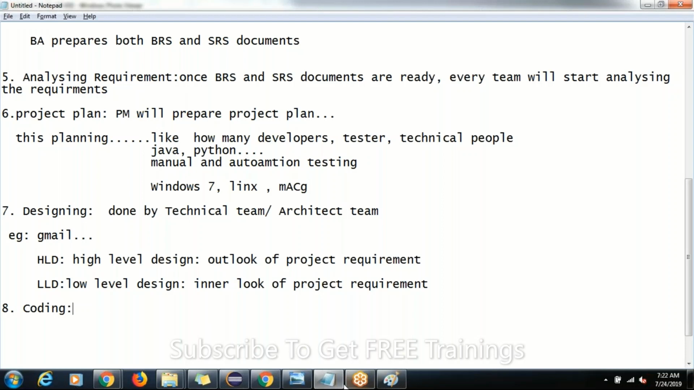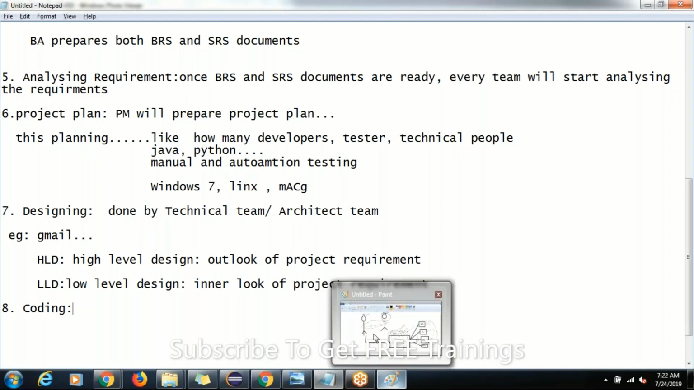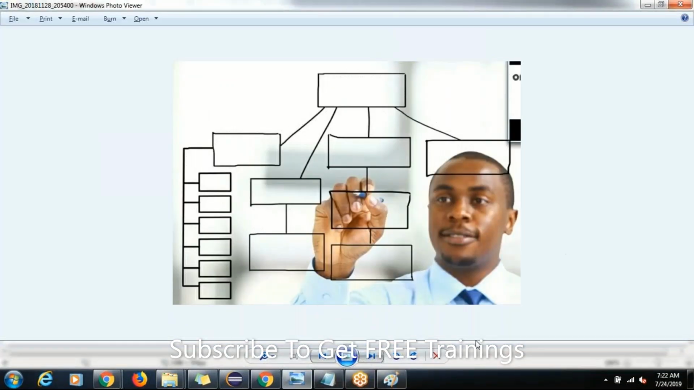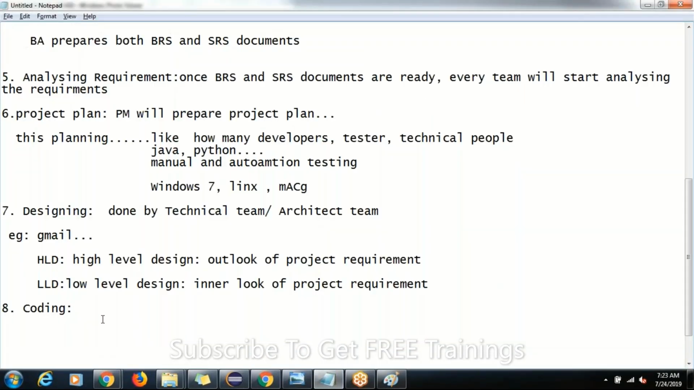This designing is done here. So based on this designing, what is our next job here? We have to start coding here.